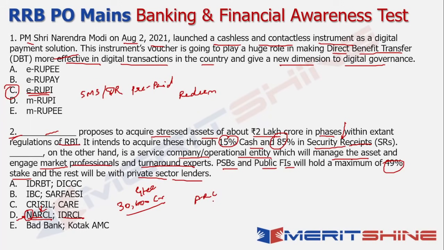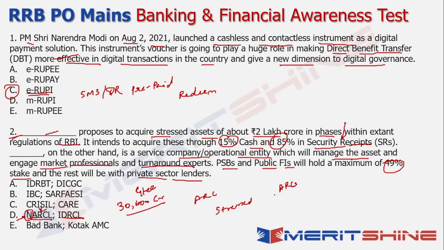And NARCL has been set up by banks to basically aggregate and consolidate all their stressed assets for their subsequent resolution. Now, the public sector banks will maintain an ownership of 51% in NARCL. And obviously, the question that might come to your mind is, there were so many other asset reconstruction companies already there. So what was the need for another company of this format?